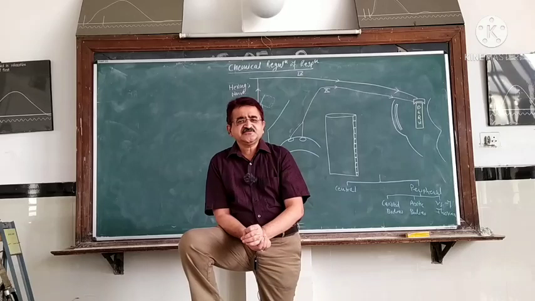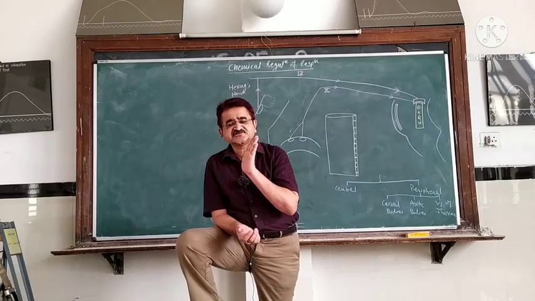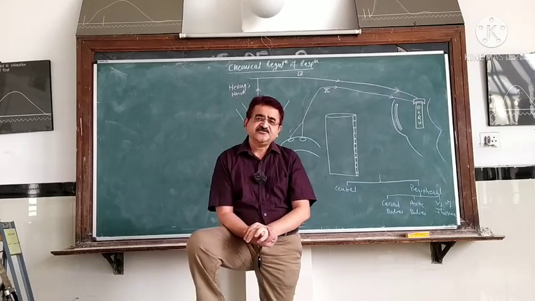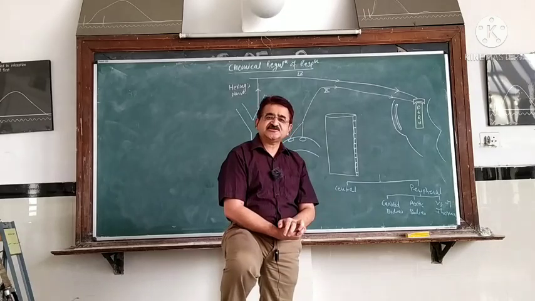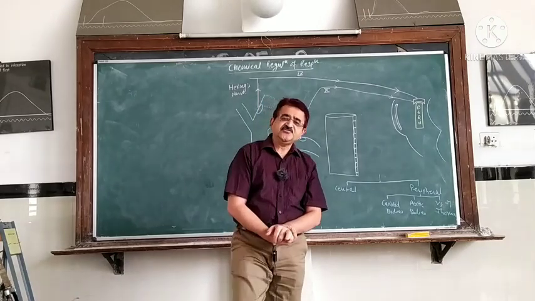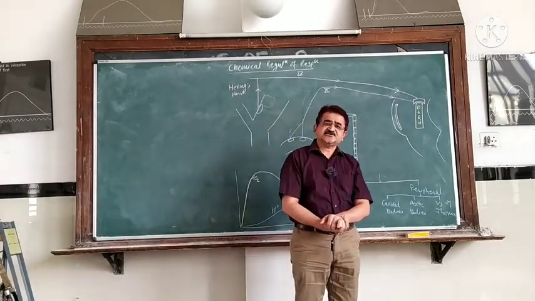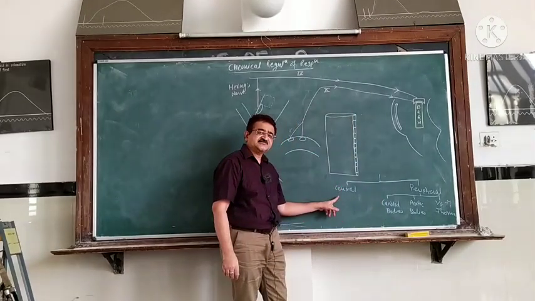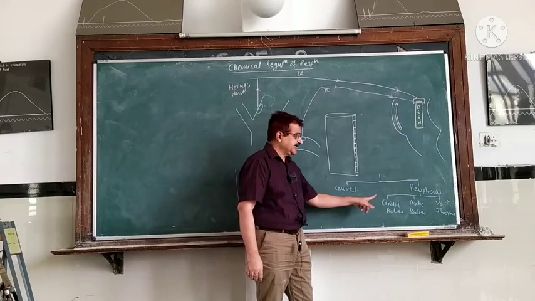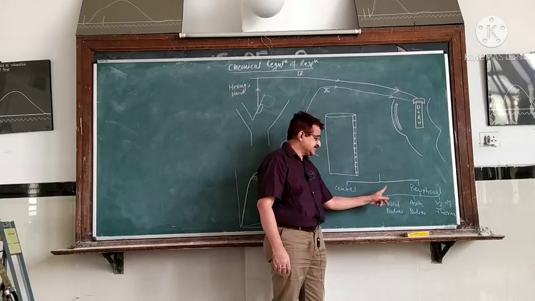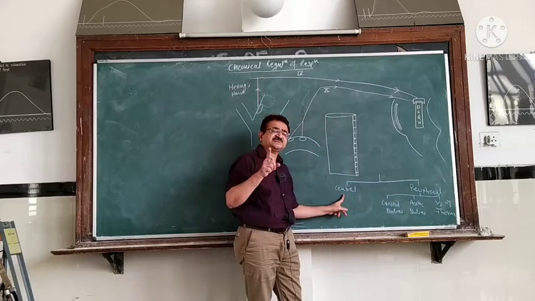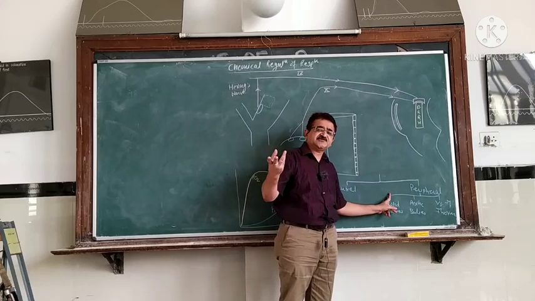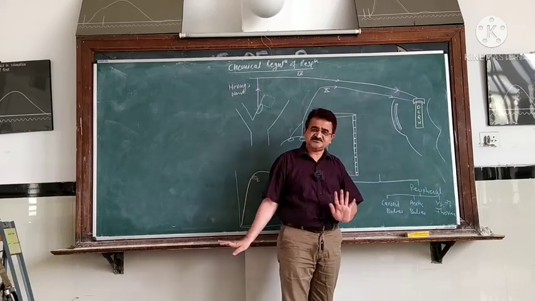So, what are chemoreceptors? Chemoreceptors are the receptors which sense the change in the chemistry of the blood in our body. Now the next question arises: where are these chemoreceptors present in our body? According to their location, they are present at two sites, and thus they are named central chemoreceptors and peripheral chemoreceptors. Central chemoreceptors are those present in the central nervous system. Peripheral chemoreceptors are those present outside the central nervous system.